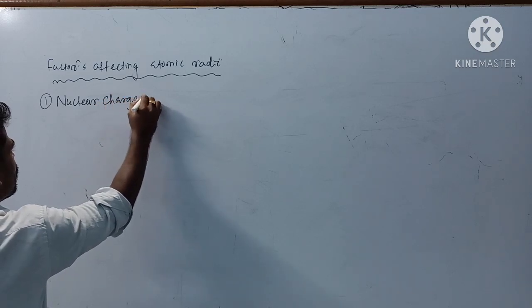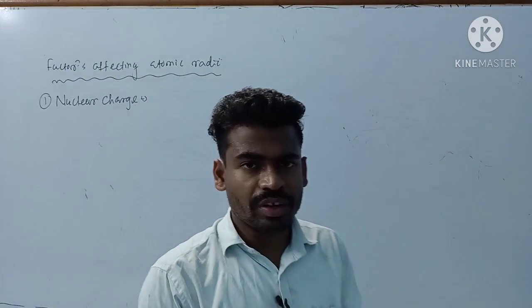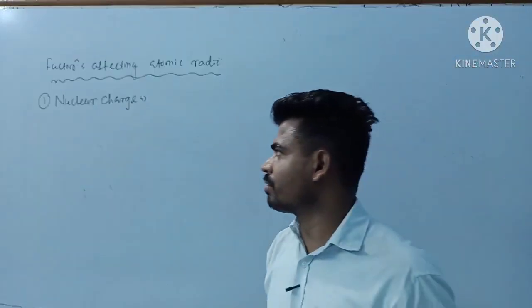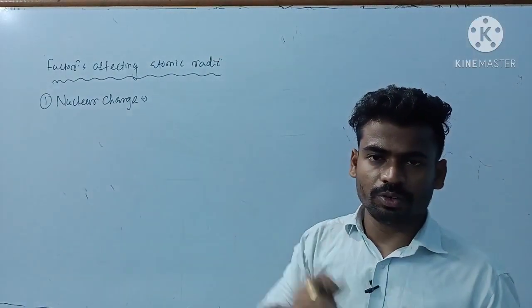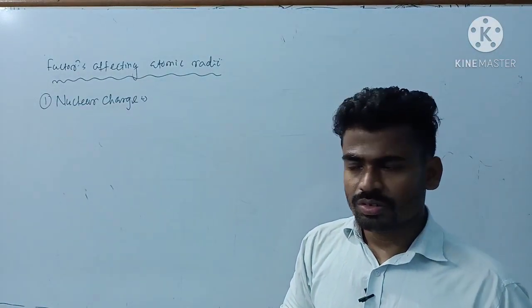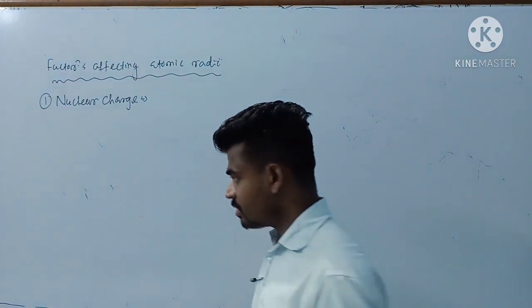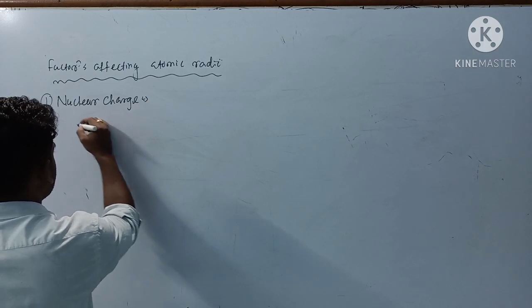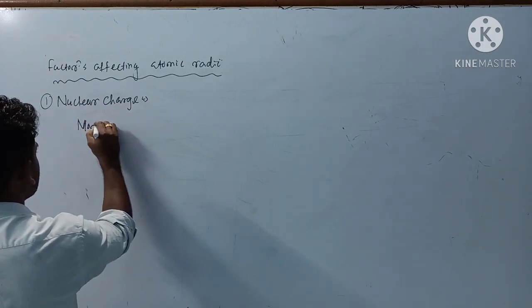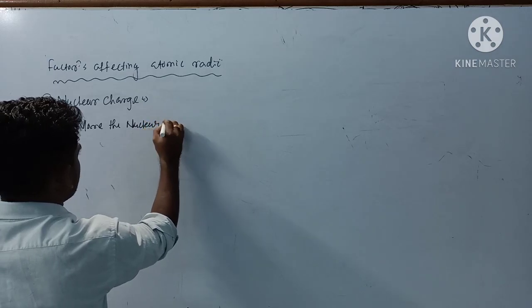You know, more the nuclear charge, due to increase in number of protons in the nucleus, more will be the force of attraction with respect to valence electrons, so that the atomic size decreases. So I can write over here, more the nuclear charge, smaller the atomic size.